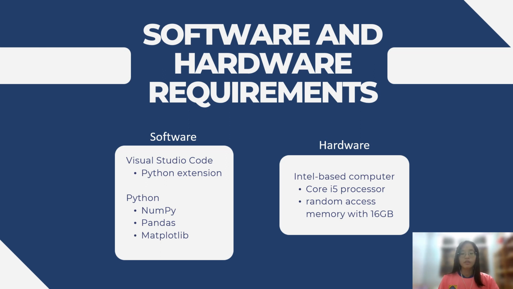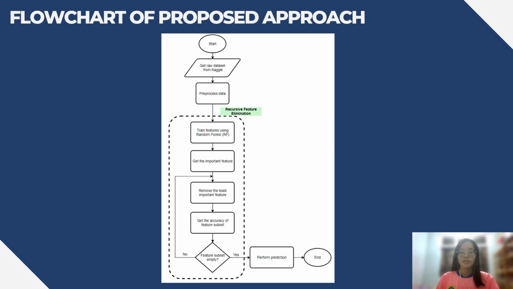For hardware, we actually do not have any specification on it, but we use an Intel-based computer with a Core i5 processor and random access memory with 16 GB. So this is a flowchart of the proposed approach, where we will start by getting the raw dataset from Kaggle.